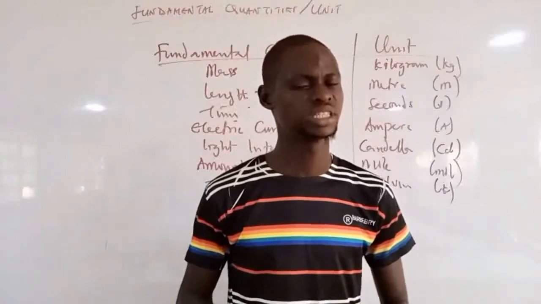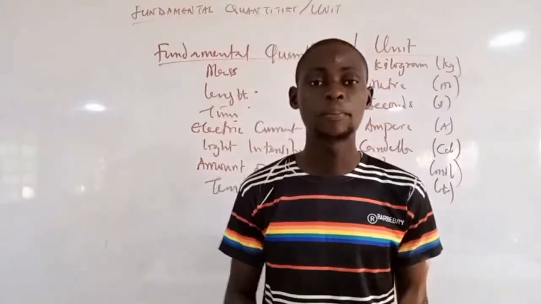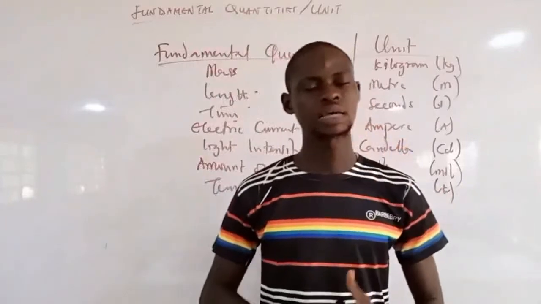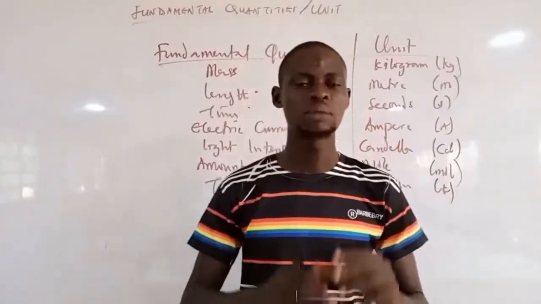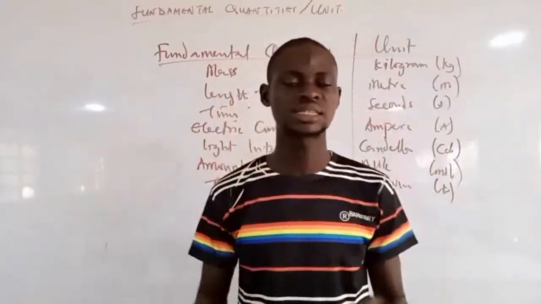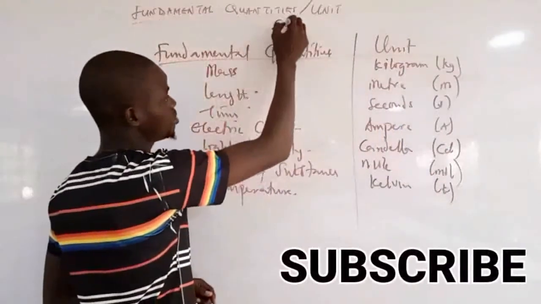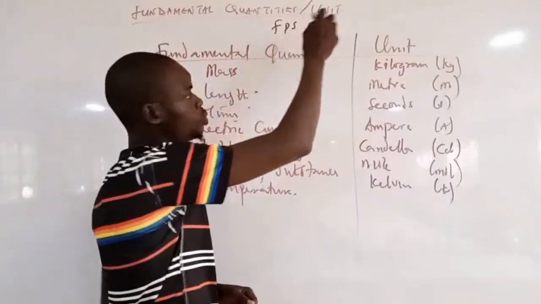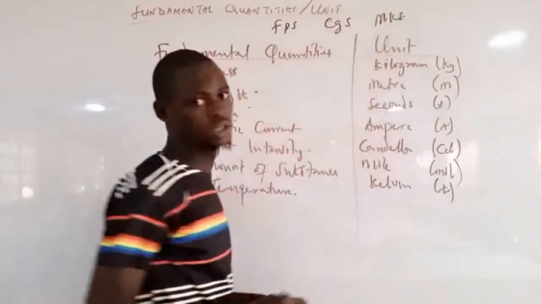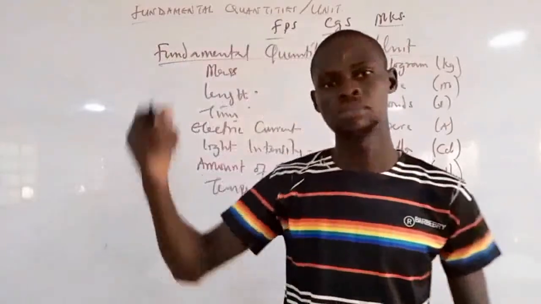The second thing that your knowledge will be tested on in JAM is each of the systems of units employed in measurement of fundamental quantities. Now, there are 3 systems of units that we have, but among these 3 systems, one of them is recognized, or let's say it is acceptable worldwide. We have the FPS system, the CGS system, and the MKS system of units. Questions are often asked in JAM on these.